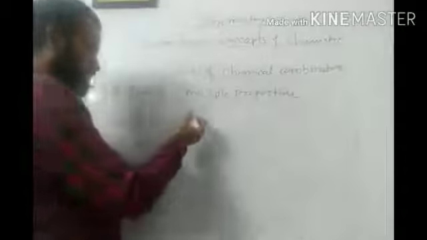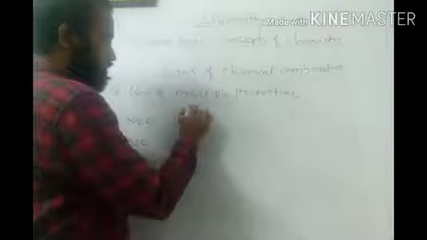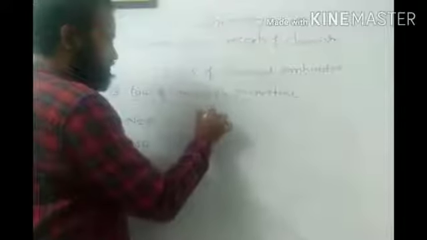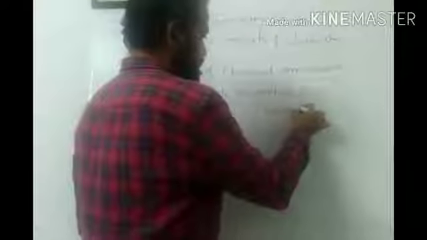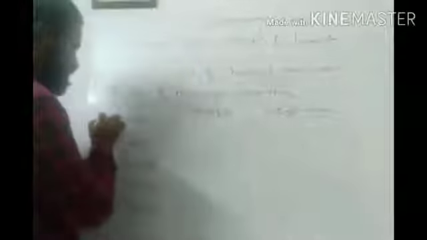Now I will write down the weight of nitrogen in one column and the weight of oxygen in a second column. I am drawing a table so that it will be more convenient for all of us.